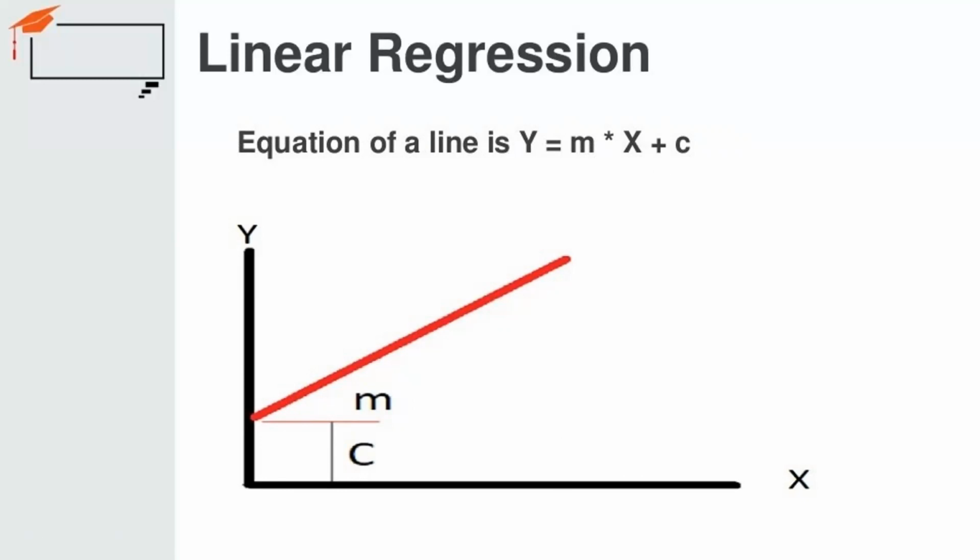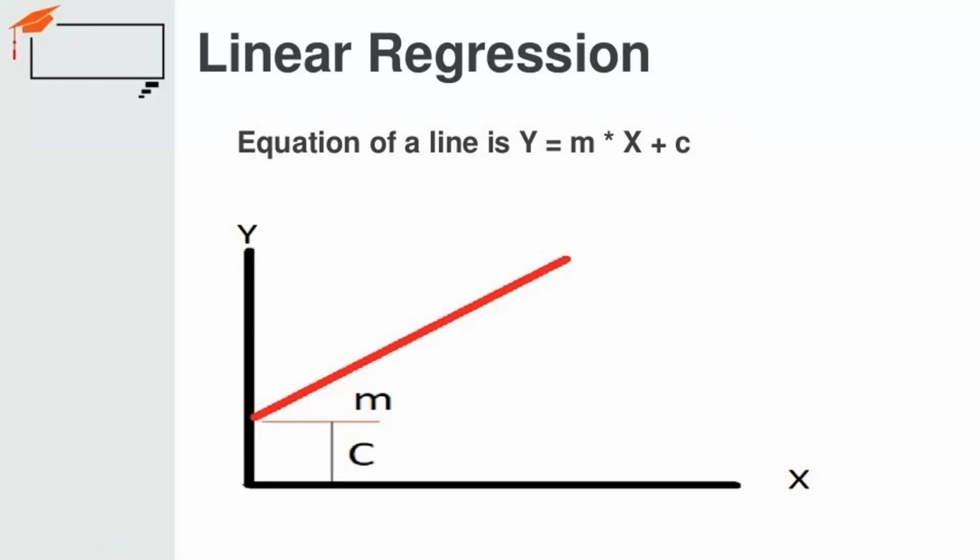In this equation, based on the x coordinate, your y value will be defined, meaning in which coordinate you are going to plot it on the y-axis. And c is at what height from the x-axis the line will be drawn. So m is your slope, x and y are your coordinates, and c is your intercept, meaning how far it is from the ground. This equation of a line will be helpful in linear regression.